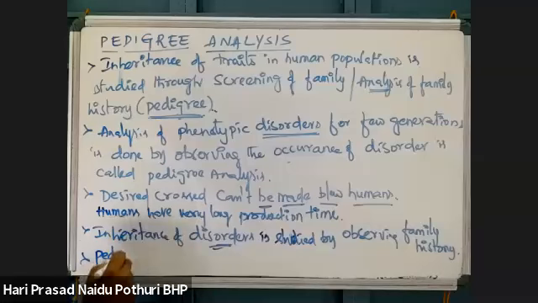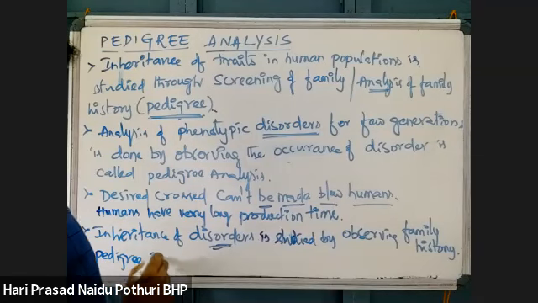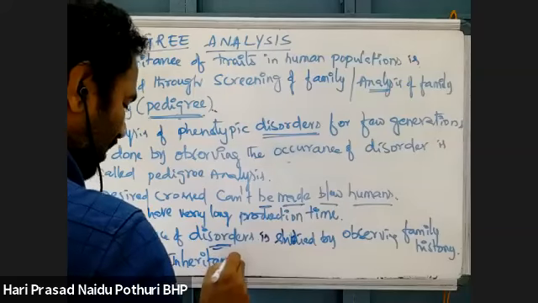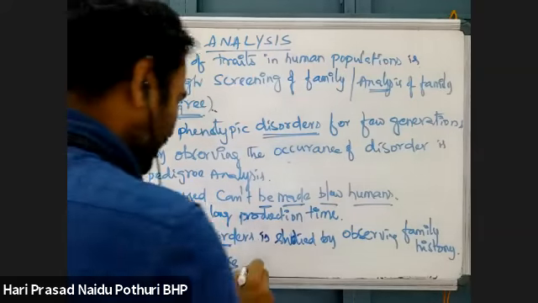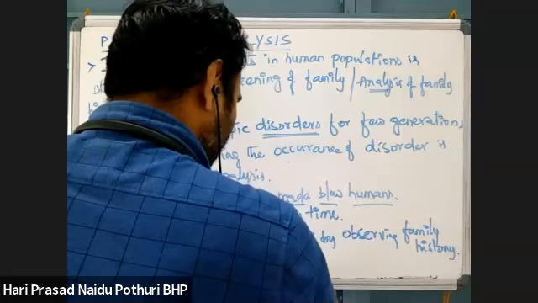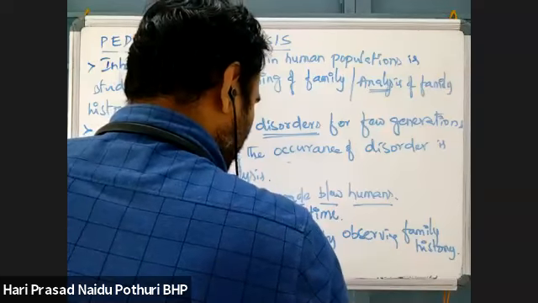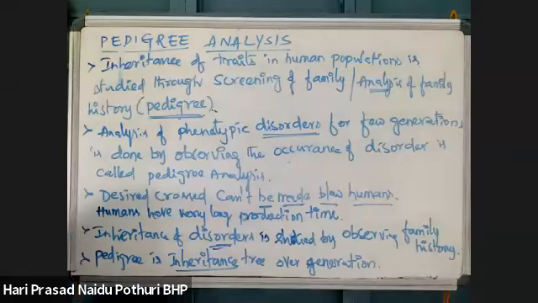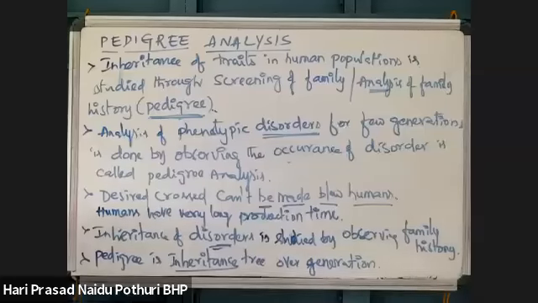Okay, so what is a pedigree? Pedigree is an inheritance tree, or we can say an evolutionary tree. An inheritance tree over generations. For some generations, a family history is drawn like a family tree. Then it is called what? Pedigree.